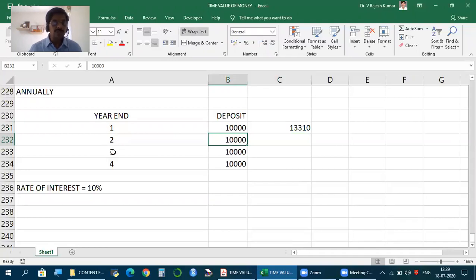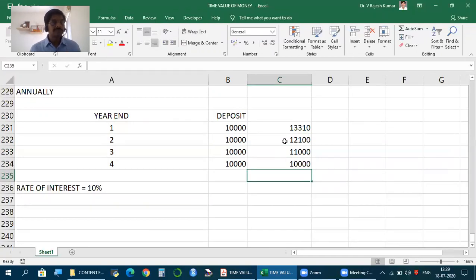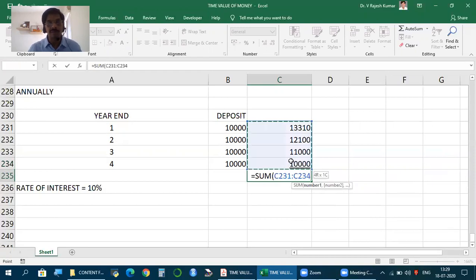Now, this 10,000 what you deposit, invest at the end of second year is invested till end of fourth year for a period of 2 years. How much it becomes in 2 years? 10,000 into 1.1 to the power of 2. 1 plus I to the power of n. Similarly, the 10,000 what you deposit at the end of third year is invested for a period of 1 year. But what you deposit at the end of fourth year, you will get back as it is.